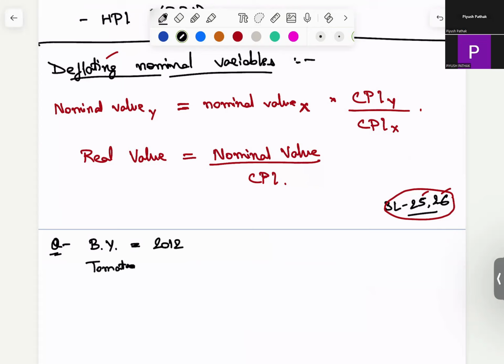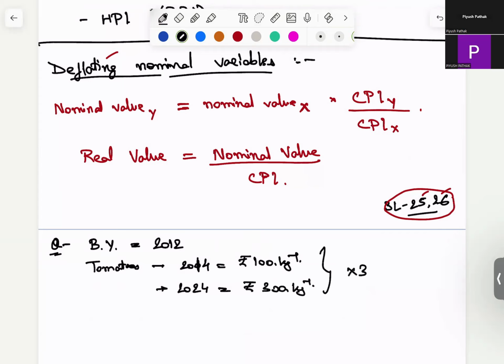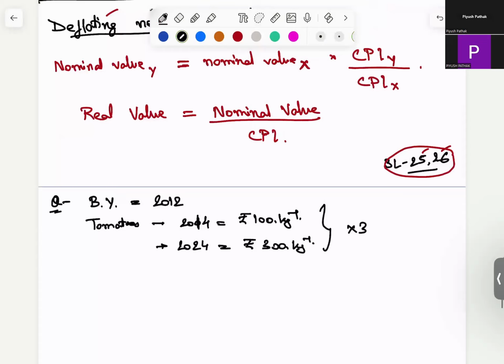The price of tomatoes in 2014 was rupees 100 per kg, and in 2024 it is rupees 300 per kg. I can see that it has increased 3 times, but I want to know in real values how much it has increased.